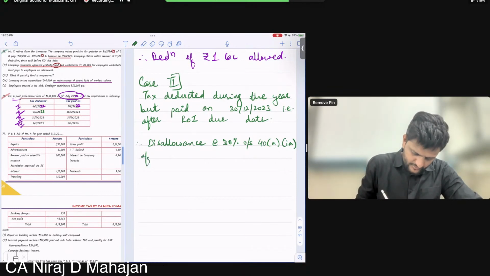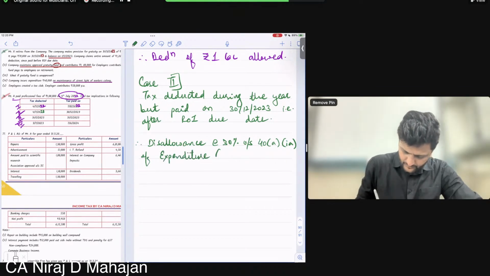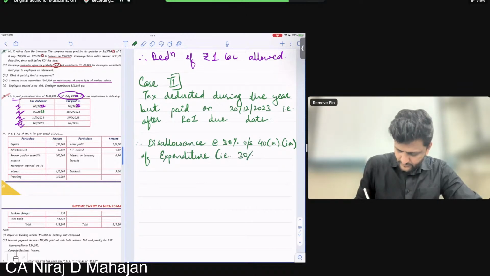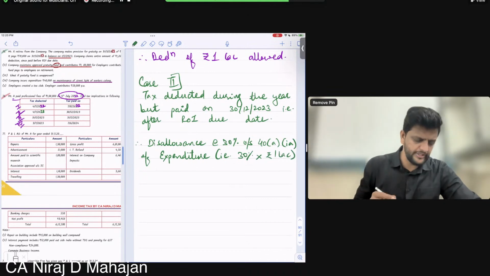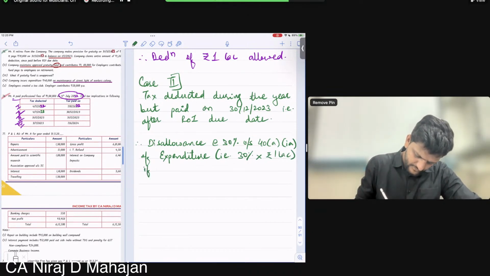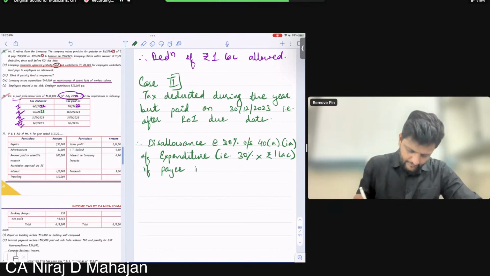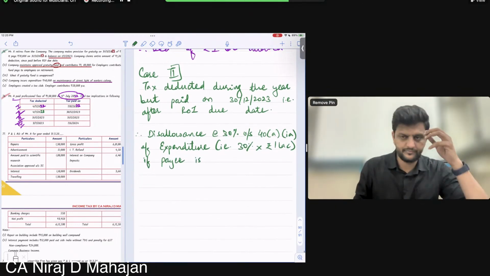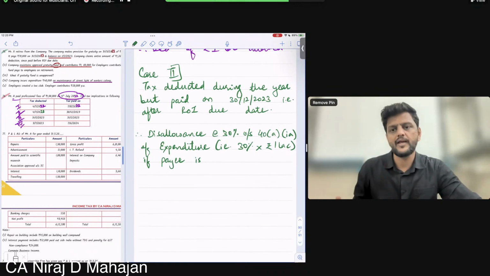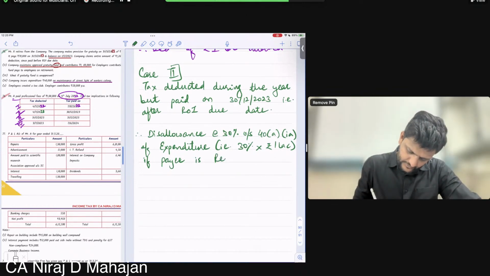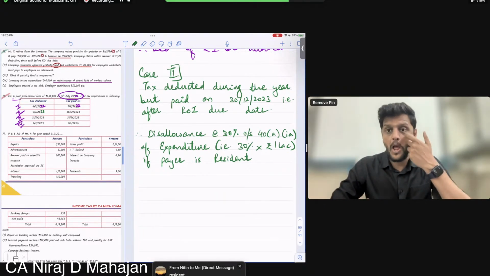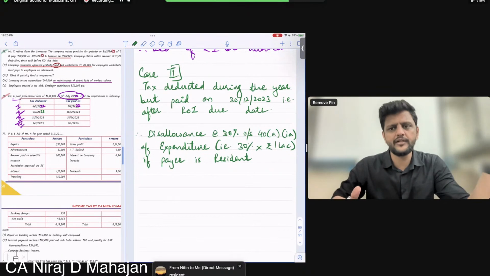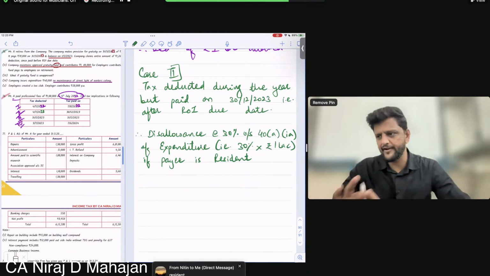Of expenditure. So basically 30,000 will be disallowed, if payee is resident. Good. Did you understand the logic of 30%? On a higher side, how much are we going to earn from that payee? 30%. So we are taking a flat rate of 30%. Clear?